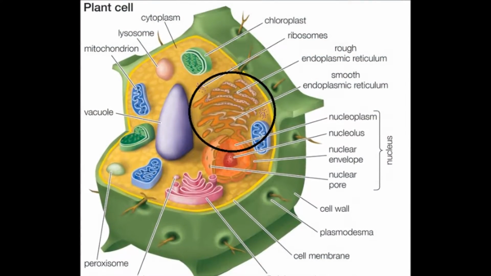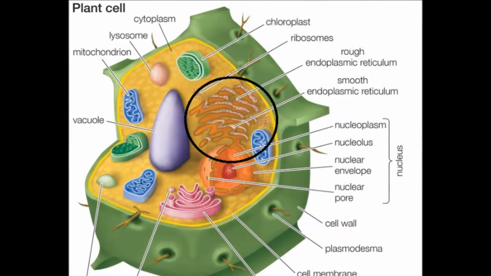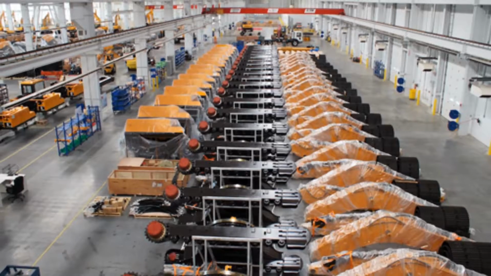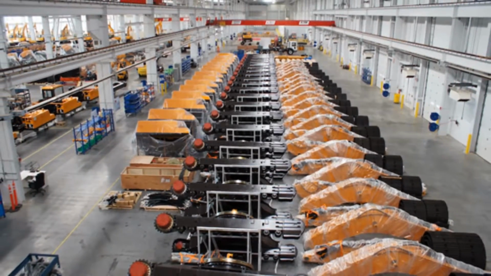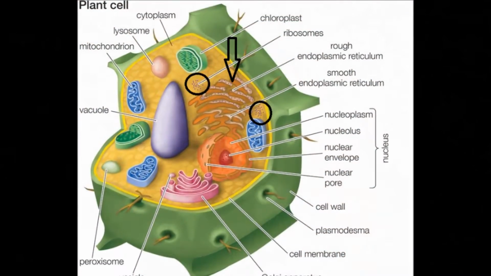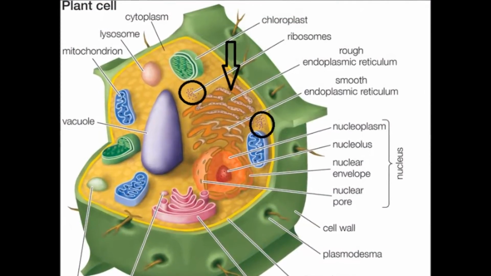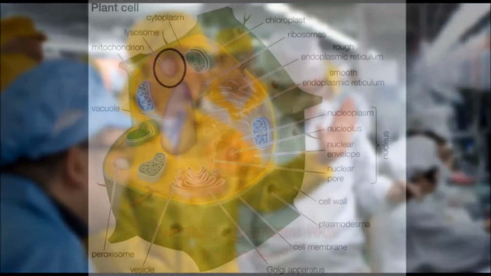This is the smooth and rough ER. The smooth ER is the site of lipid synthesis, and the rough ER is the site of protein synthesis. The factories in Lawrenceville do the same thing by manufacturing products for the city, like packaging meat or packaging butter for groceries. Ribosomes in plant cells also help make protein in the ER and cytoplasm. In Lawrenceville, the factories across the city represent ribosomes since they help make products.